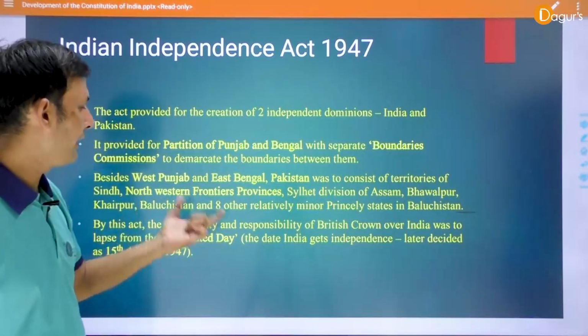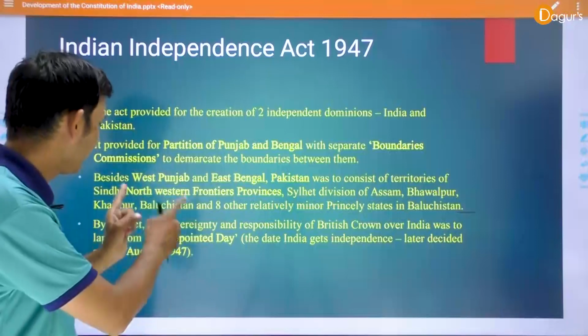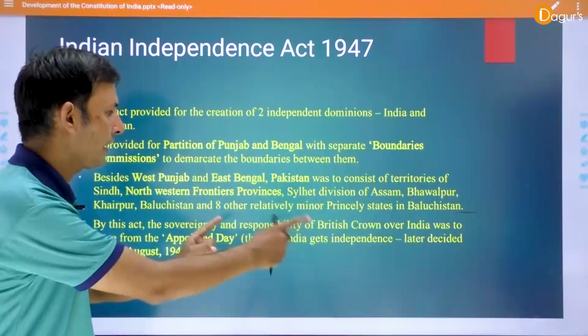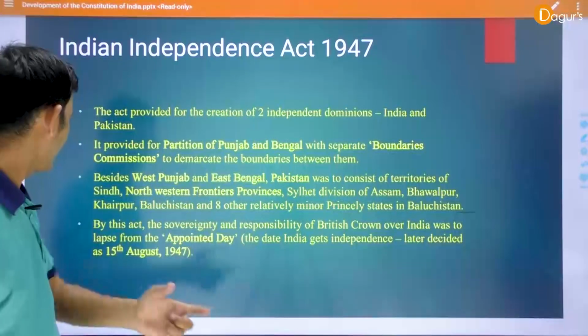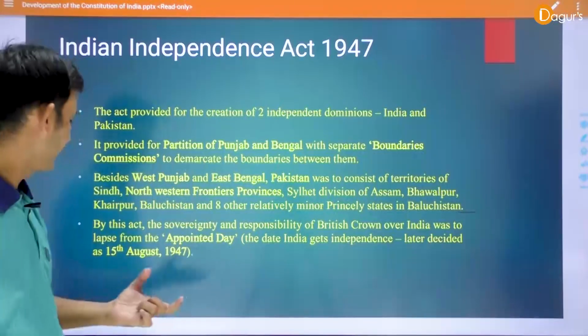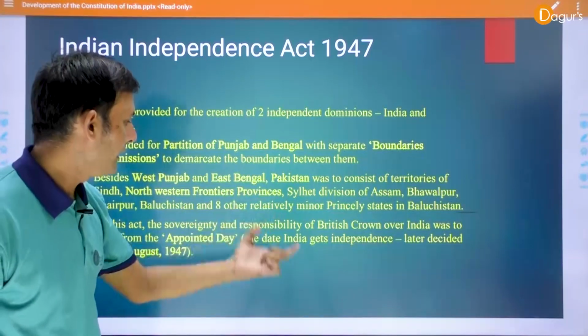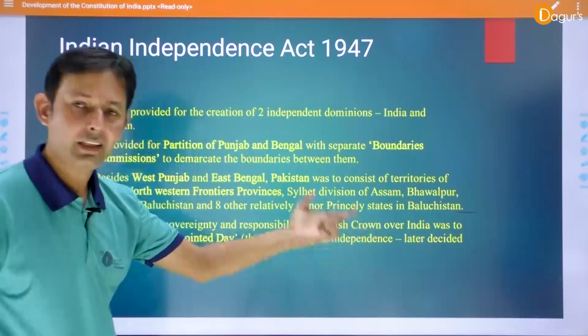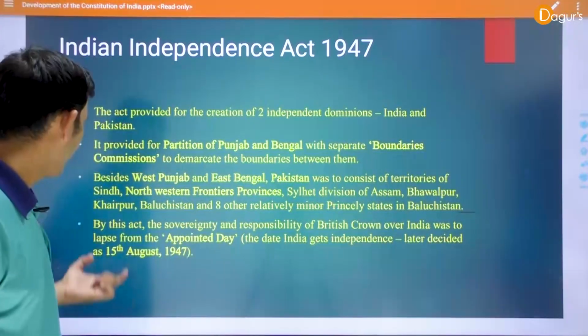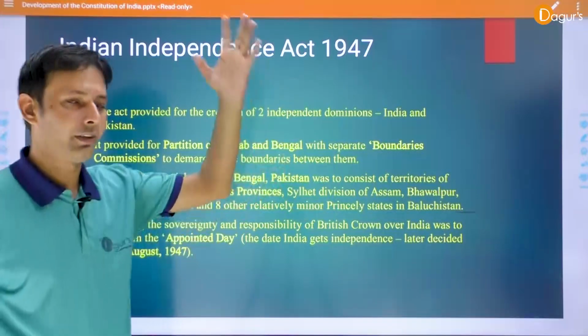By this act, the sovereignty and responsibility of the British Crown over India was to lapse from the appointed day. The date India gets independence was later decided as 15 August 1947.